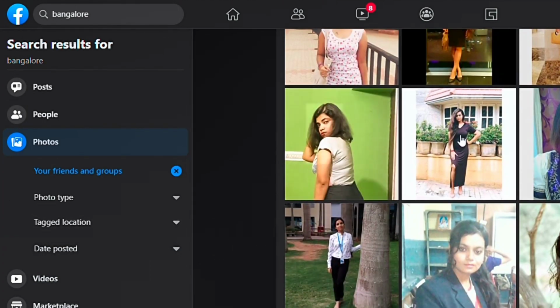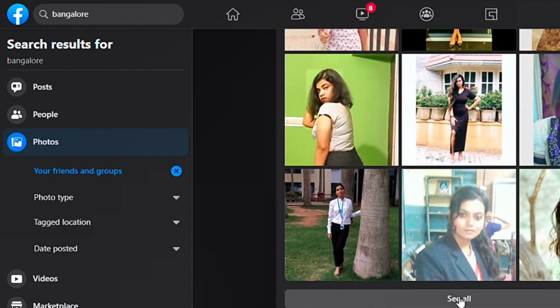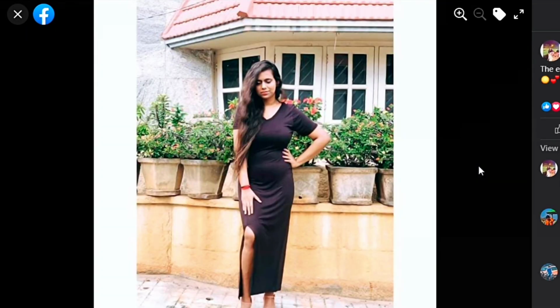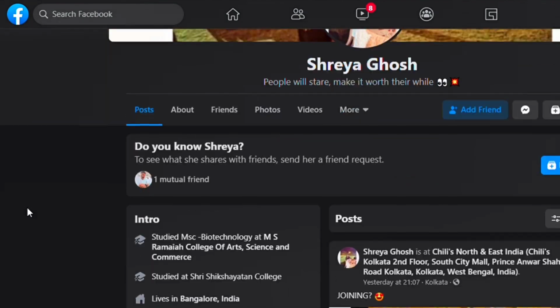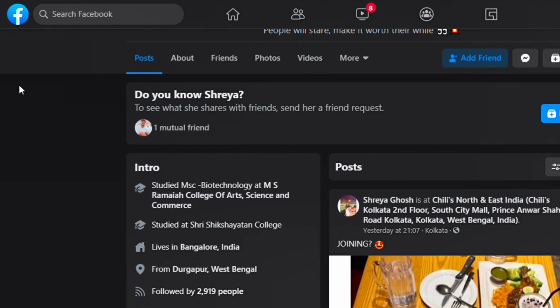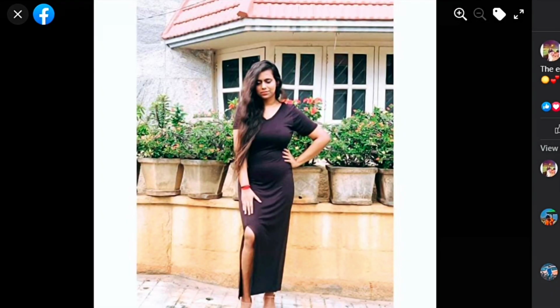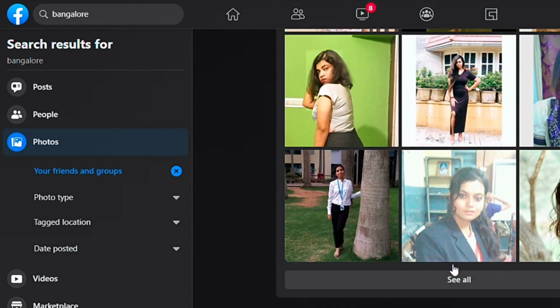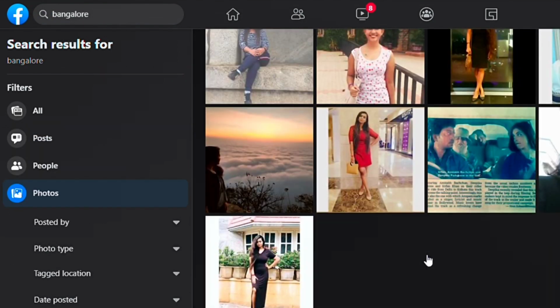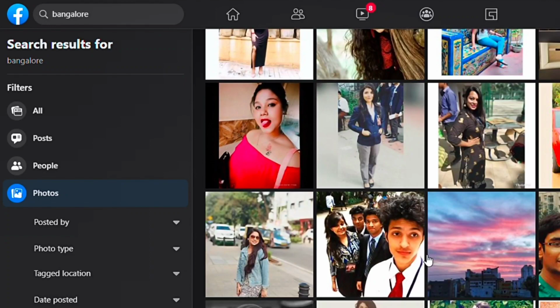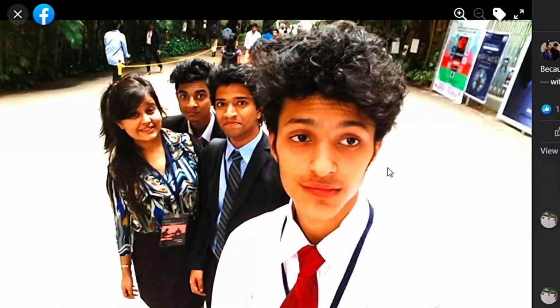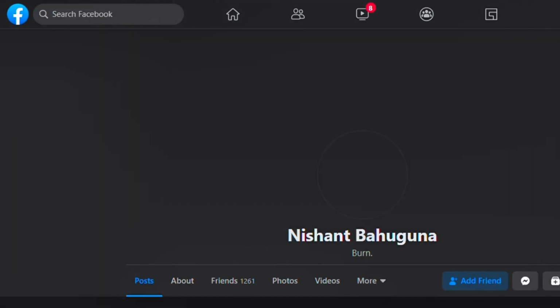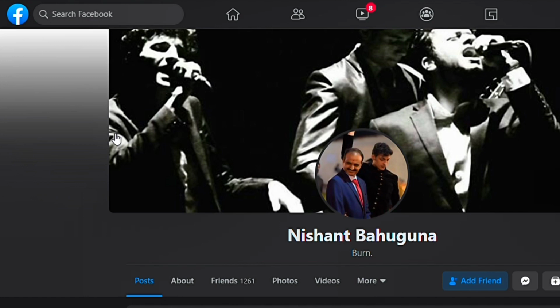So you can see that a lot of photos it will show here, and you can directly get in touch if you know the person, obviously. So you can see these people are living in Bangalore, so yeah, you can do that. So like you can filter people who are living in Bangalore or living in your area and get in touch with them if you want to. So these are the techniques you can use to meet new people in 2021, and these techniques are really dope.